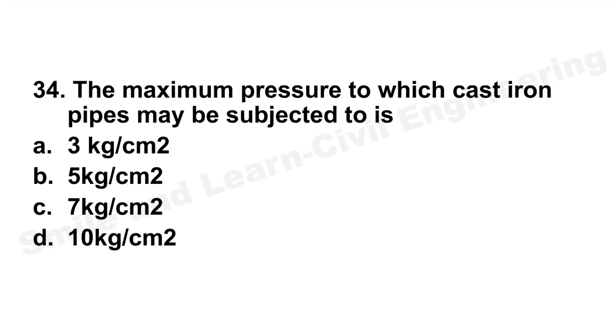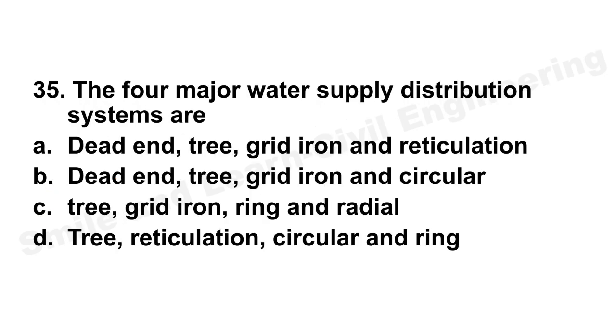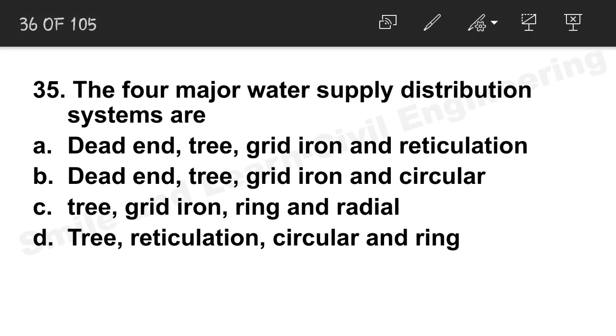Next question, the maximum pressure to which cast iron pipes may be subjected is 7 kg per centimeter square. Next question, the four major water supply distribution systems. The correct answer is option C: tree, gridiron, ring and radial. And this gridiron is the reticulation, which is a kind of gridiron distribution only.